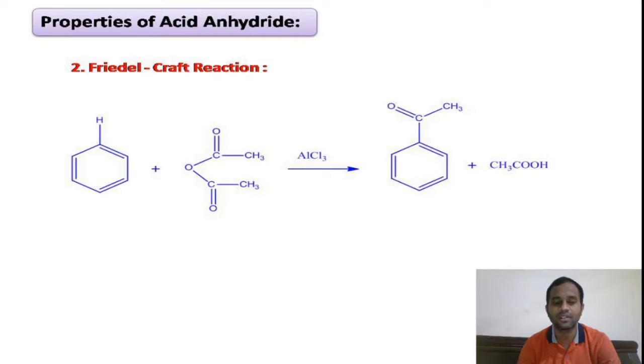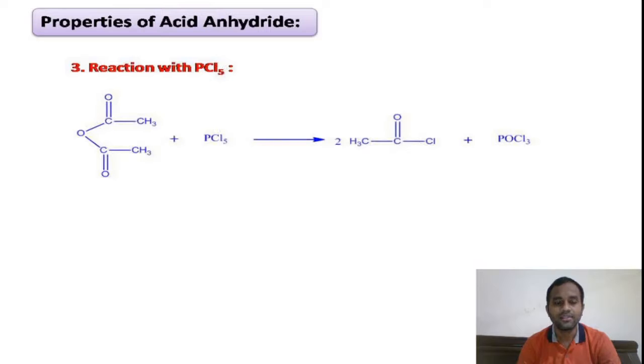This is about the Friedel-Crafts reaction in which we are using acid anhydride for generating the acetyl electrophile. Coming to the third reaction, our acid anhydride, upon treating with phosphorus pentachloride, will undergo decomposition to give acid chloride as the product. So in this way we can prepare acid chloride from the acid anhydride with phosphorus pentachloride.